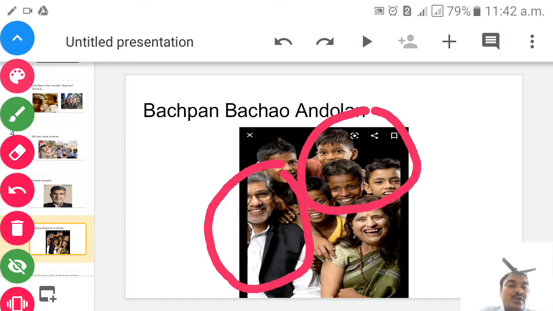Bachpan Bachao Andolan. When was it founded? It was founded in 1980, children. So we have to salute this person, a great personality. He also got the Nobel Peace Prize for this great achievement, children. So remember, children, Kailash Satyarthi is a very kind-hearted person. He always shows the help, provides the help, to whom here? Socially deprived children, isn't it? So now, children, we have to show sympathy and our helping hand to the physically challenged children. We will see in our next slide, children, about that.